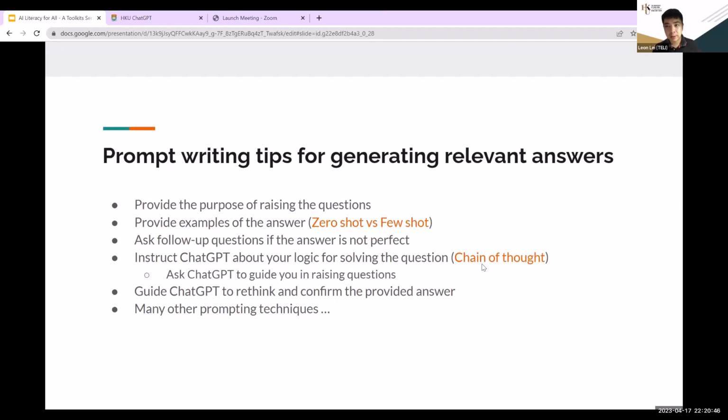So if you're not sure whether the answer is correct or not, you ask the system to think again, give another example, give another answer, and confirm the provided answer. Okay, so is your answer correct? Can you think again? You can just have this kind of conversation, and then the bot will compute again to see if the answer is correct. And there are so many prompting techniques. We can have some discussions in the physical workshop, or ask me, or go online to search for this kind of writing tips.